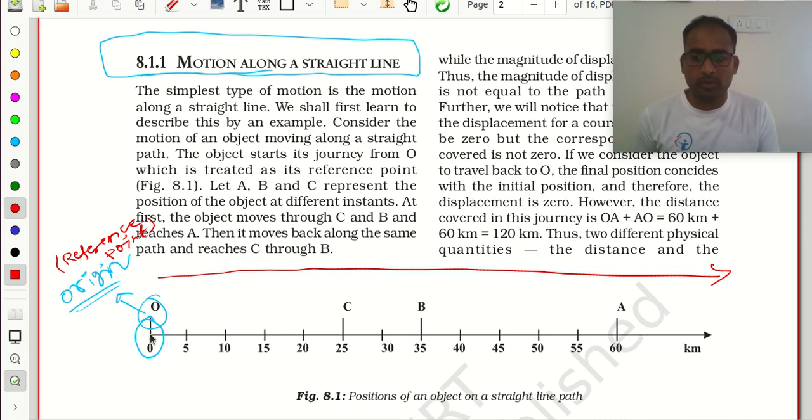Suppose I will start from here and I can stop here also. I can stop at B here also. I can stop here also. At anywhere on this straight line I can stop. But for our understanding and for our discussion, I made three positions. Those three positions are A, B and C.